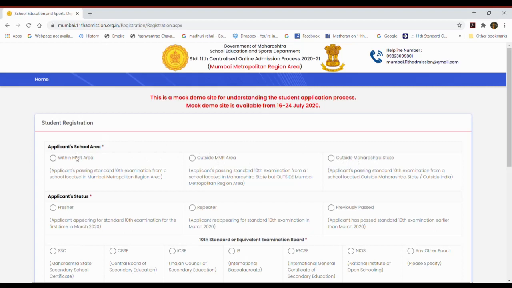Within MMR is for the students whose school is in Mumbai metropolitan region. Outside MMR area is for the students whose school is outside Mumbai metropolitan region. And for outside Maharashtra state, the third option is there. I will select within MMR area.